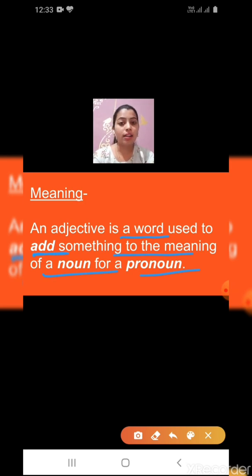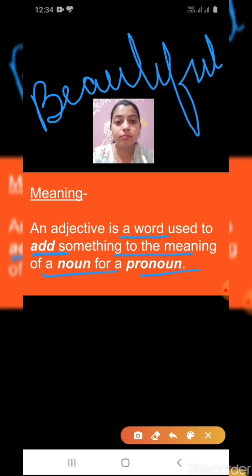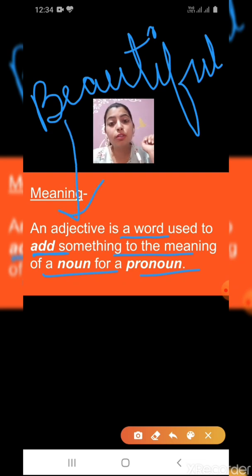Let's say, the Taj Mahal is a beautiful monument. What is the adjective in this sentence? Come on, children, tell me. Beautiful is the adjective word used in this sentence.